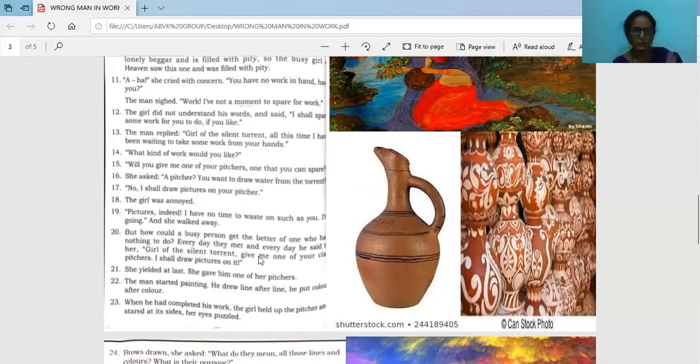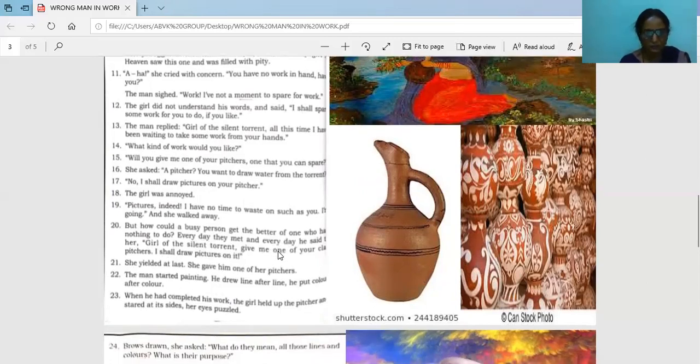Then he kept on asking every day that girl to give her picture, because he wanted to draw some pictures on that. Then she yielded at last, because he asked many times, so she agreed. She gave him one of her pictures one day. And the man started painting. He drew line after line. He put color after color. So he did it beautifully, line after line and color after color.